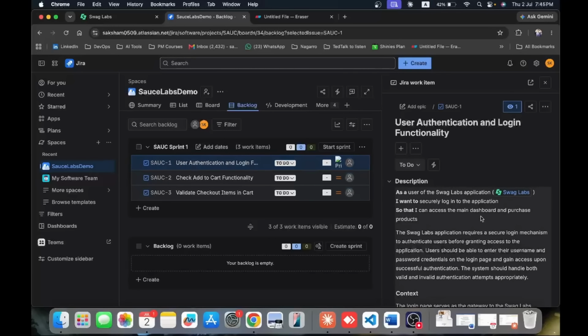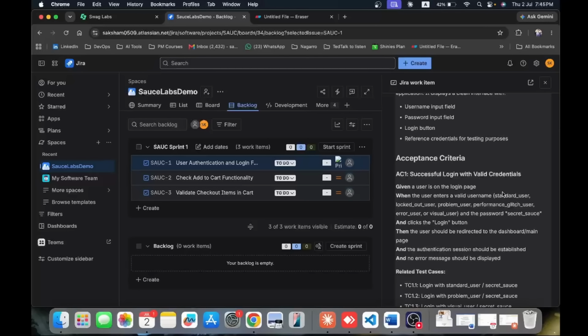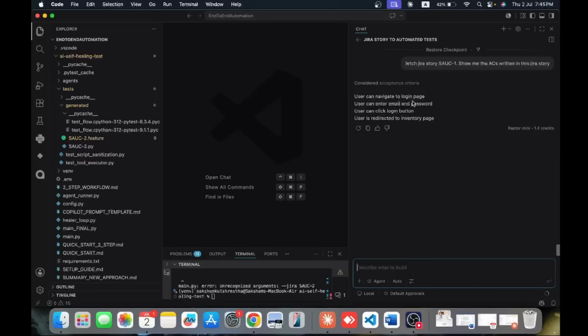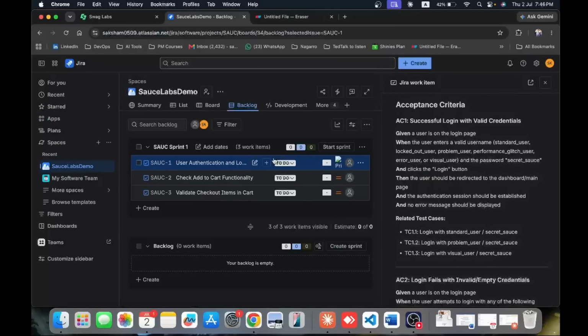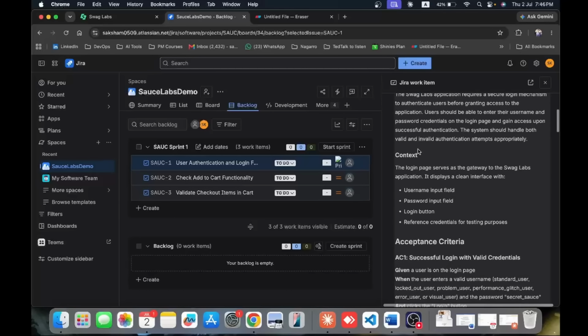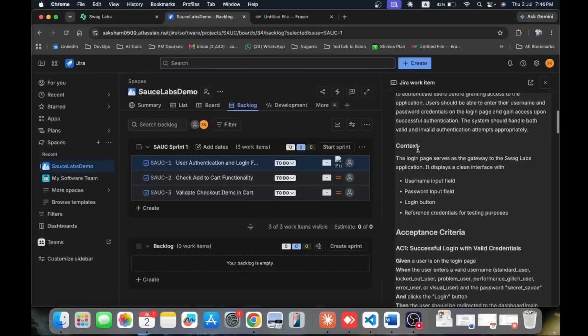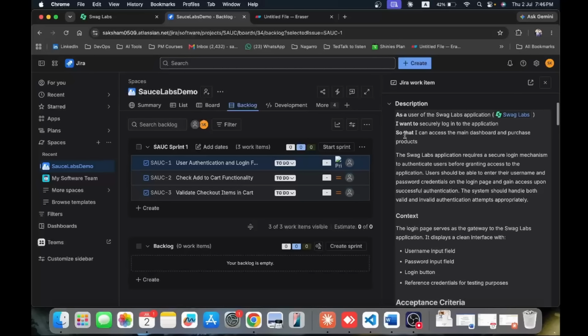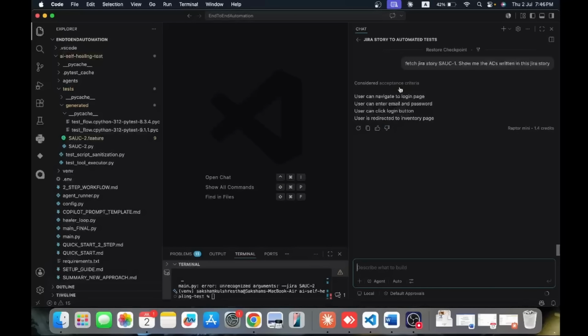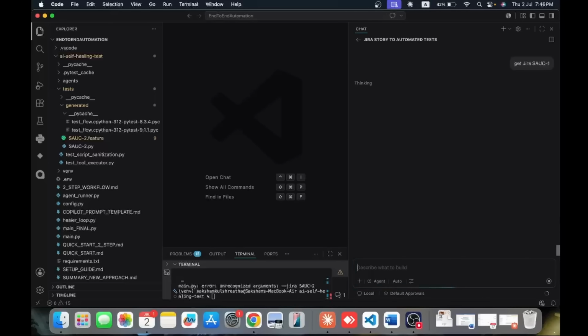Yes, you saw 1. Okay, so successful login and valid credentials. It is able to navigate to the login page. So it has given these steps, what is there in this story. Yes, these are the steps which I have given in the description. Probably it is able to fetch it. So we just need to improve our prompt, but it is able to fetch the Jira story. Okay, get Jira source 1. Let's see.